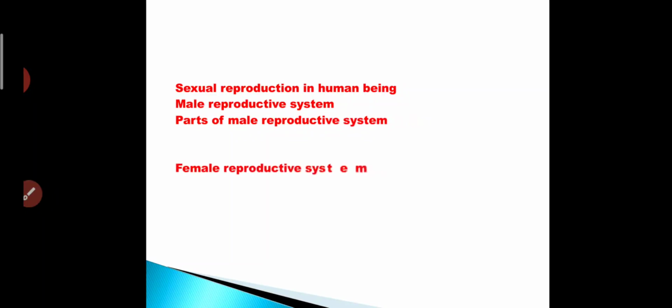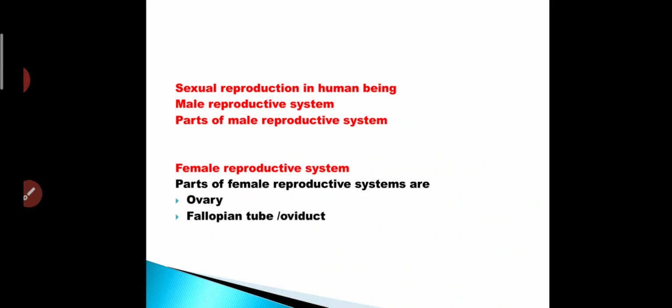In that we had learned about the male reproductive system, and the parts of the male reproductive system. In this video we are going to study the female reproductive system, and the parts of the female reproductive system, that are ovary, fallopian tube or oviduct, uterus and vagina.